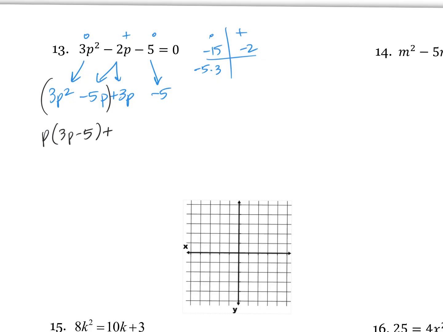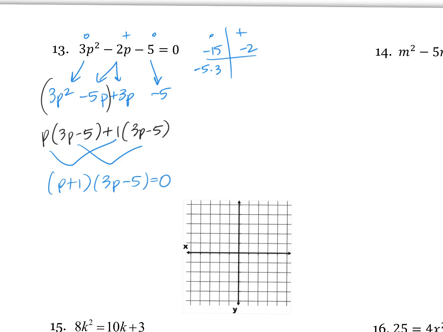I see I have a 3p minus 5 over here, so what do I have to take out of that? 1. I've got to take a 1 out. What's left? 3p minus 5. Let's write this pretty. You agreed it'd be p plus 1, 3p minus 5 equals 0.